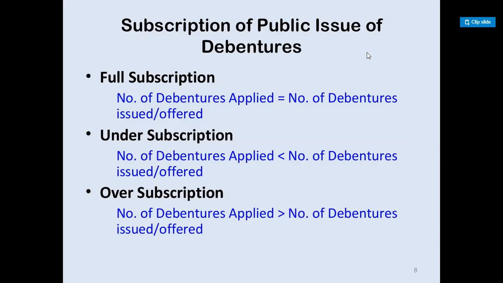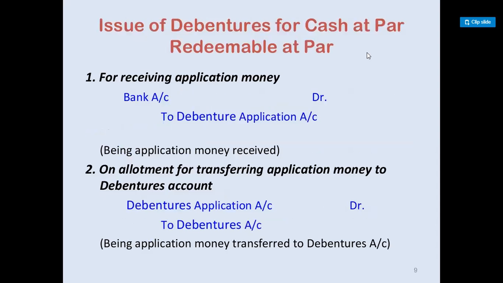Subscription of public issue of debenture. Full subscription means the number of debentures applied for is equal to the number of debentures offered to the public. Under subscription means the number of debentures applied for is lesser than the number offered to the public. Oversubscription means the number of debentures applied for is greater than the number offered to the public.